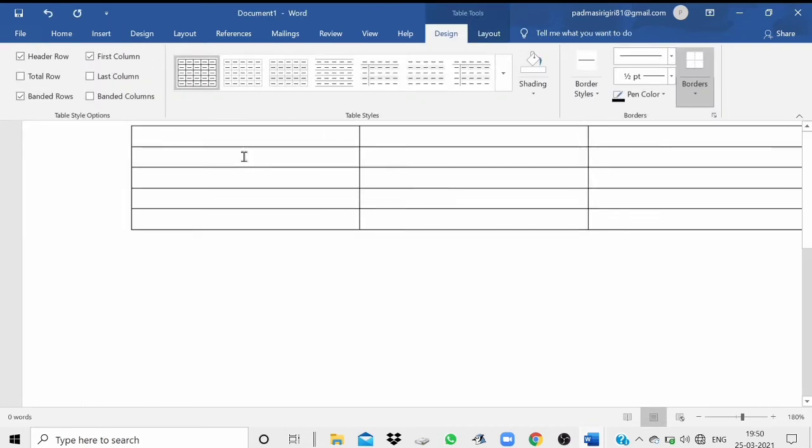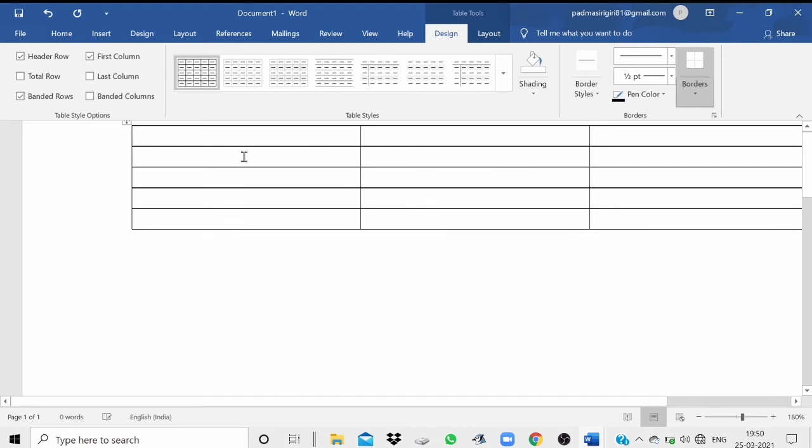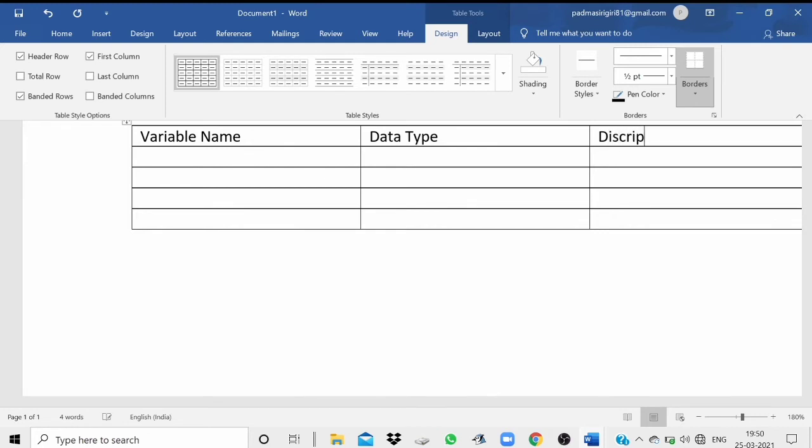For writing the variable description box, there is a rule. First you need to write the variable name, then the data type, then the description. Description means what the use of the particular variable is.